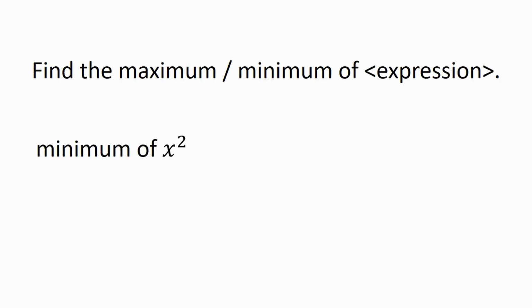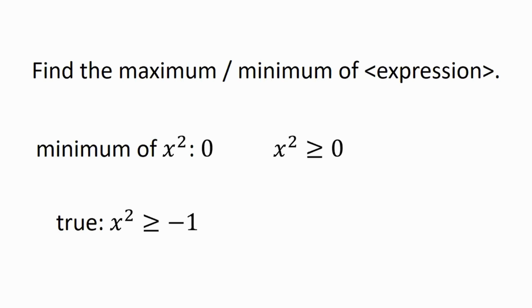For example, what is the minimum of x squared? Did you say zero? If yes, you're correct. But why? Well, you might say it's because x squared is greater than or equal to zero for all real numbers x. Okay. But isn't it also true that x squared is greater than or equal to negative 1? So why are we not saying negative 1 is a minimum?